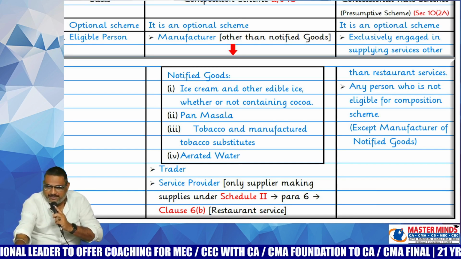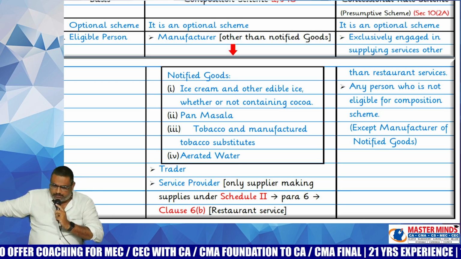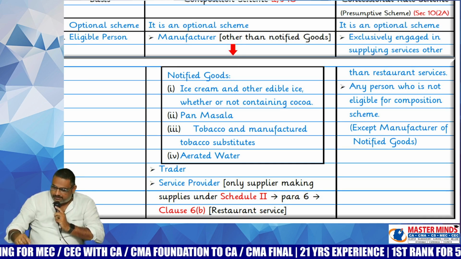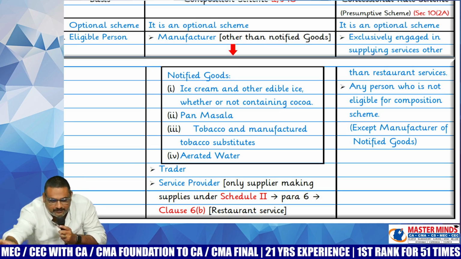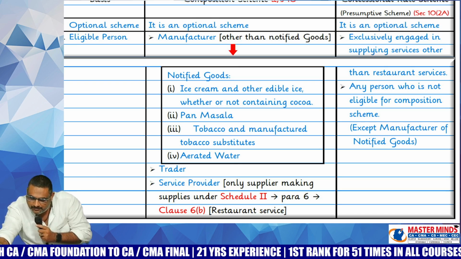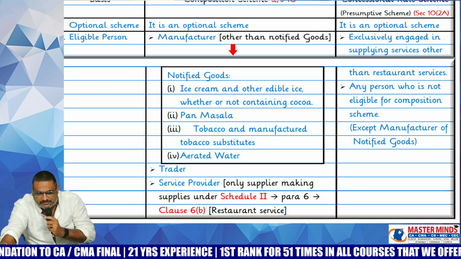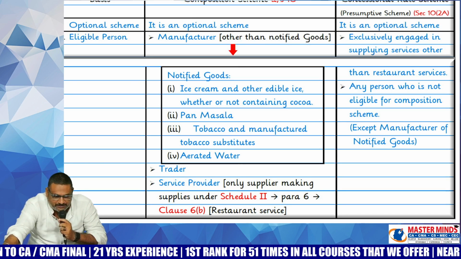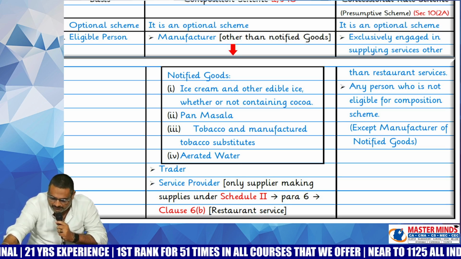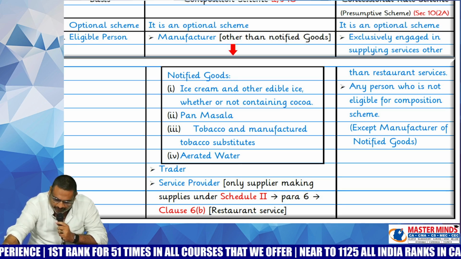Is it completed, those three notified goods, apart from those four, what are the other three? Building bricks, fly ash bricks, roofing tiles.